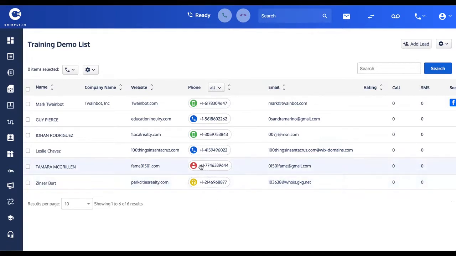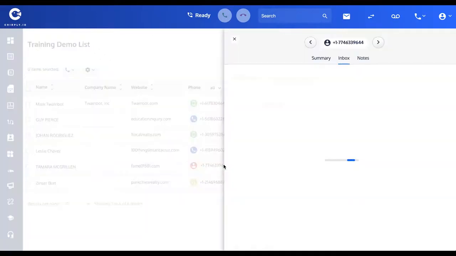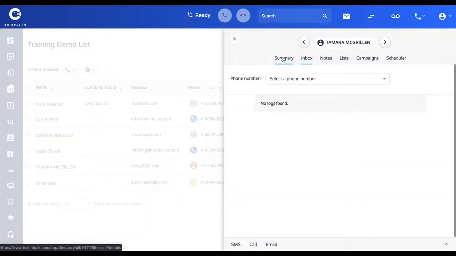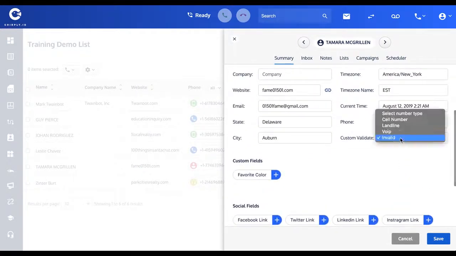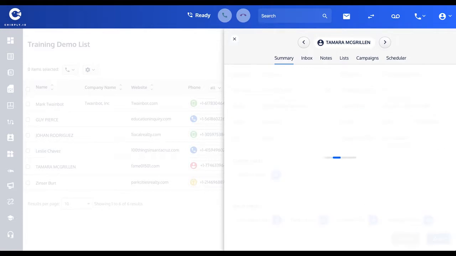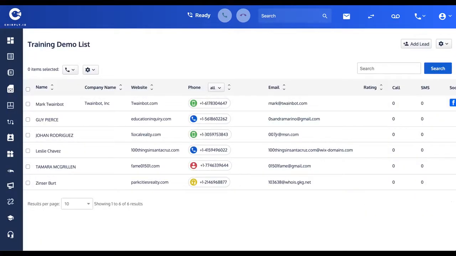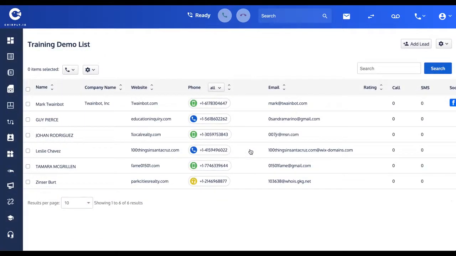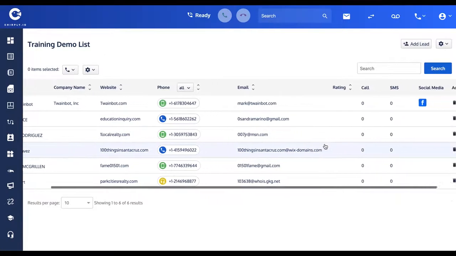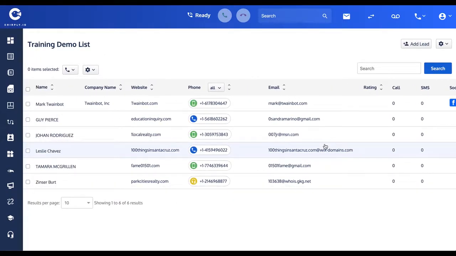So if you happen to know, as I do, that Tara McGrillen is not an invalid number but actually is a cell phone, you can go here into the summary and you can actually manually set that validation as a cell number. And then when I refresh this page, she'll go from being red to being a green cell number. And yeah, so that's a couple of the actions you can take from the list page.